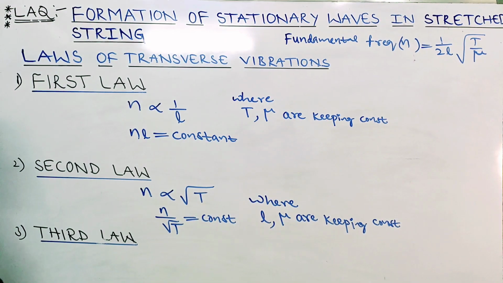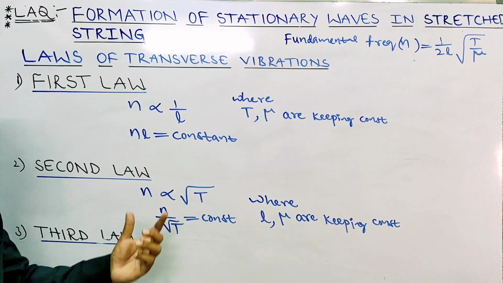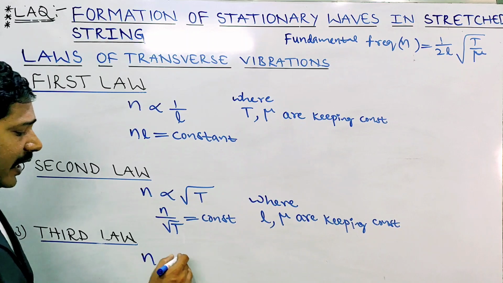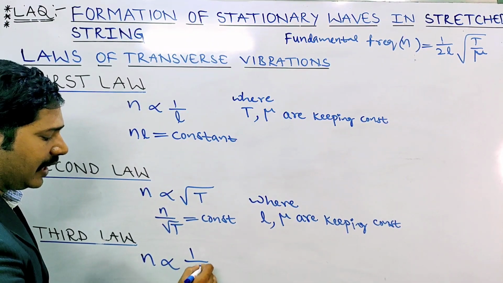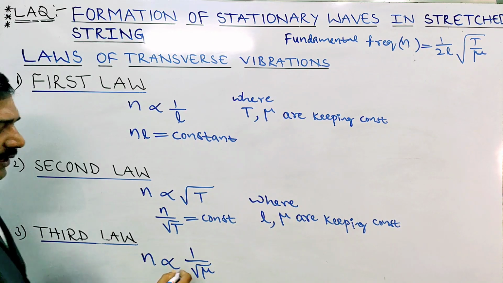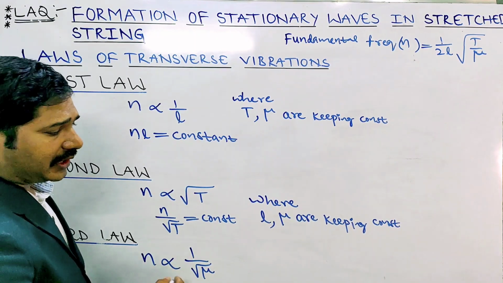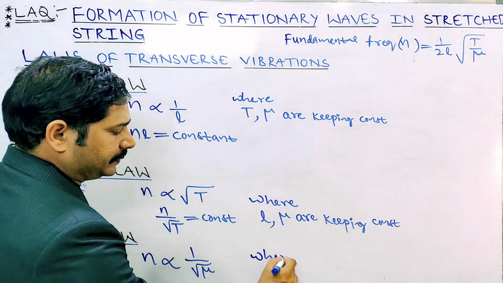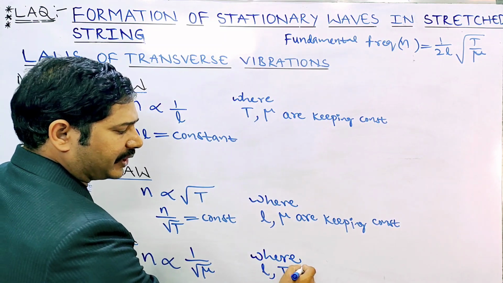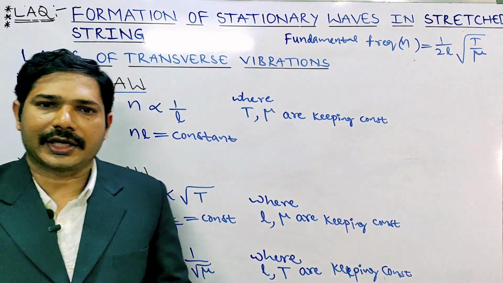The last law is the law of linear density, or third law. In this, the fundamental frequency of a stretched string is inversely proportional to the square root of linear density. Here we can write N root mu equal to constant, where length and tension are kept constant.